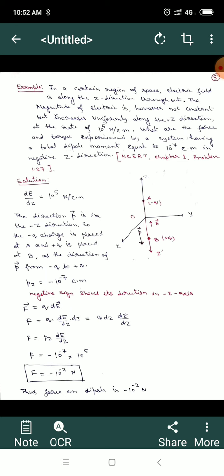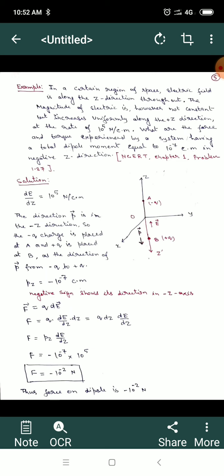So we can write the force. We know that F is equal to Q into E. Here the electric field is changing, so for the variation of electric field we can write F equal to Q into dE. This dE can be written as dE upon dz into dz, so F is Q dz into dE upon dz. Q dz is basically the dipole moment in the z direction, so F is equal to Pz dE upon dz.